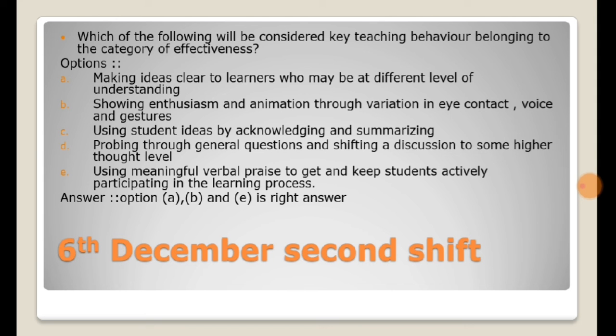Option C says using student ideas by acknowledging and summarizing. Option D says probing through general questions and shifting a discussion to some higher thought level. Option E says using meaningful verbal praise to get and keep students effectively participating in the learning process. So options A, B and E are the right answer.